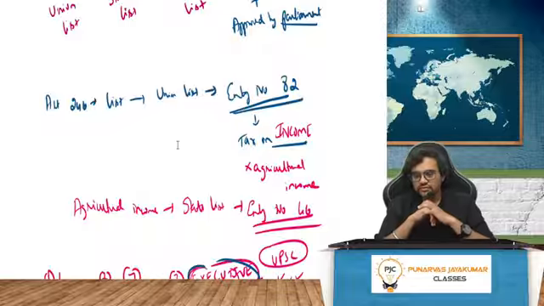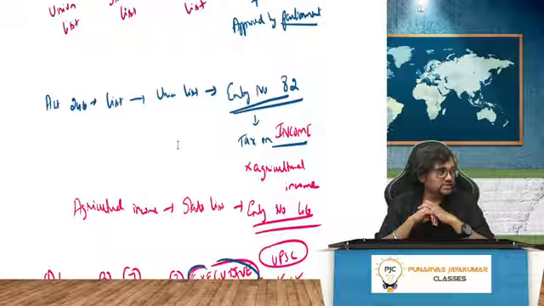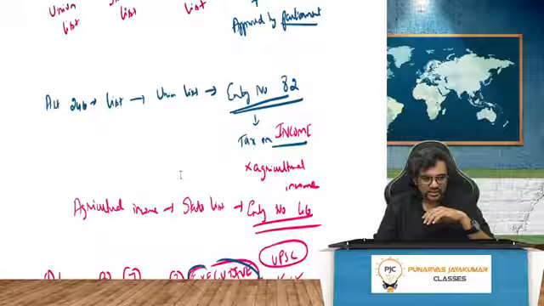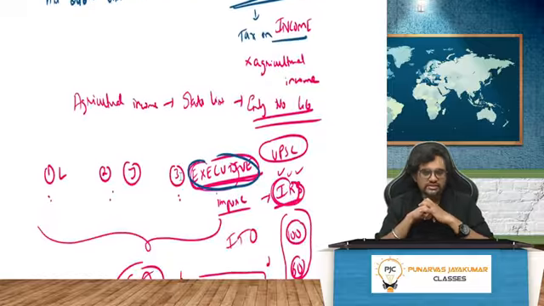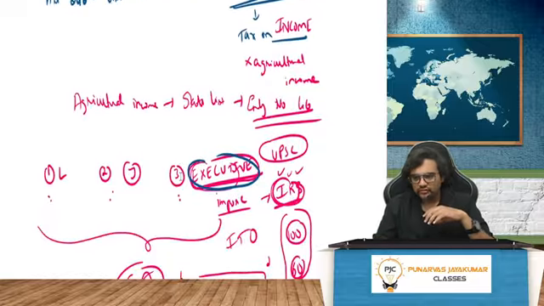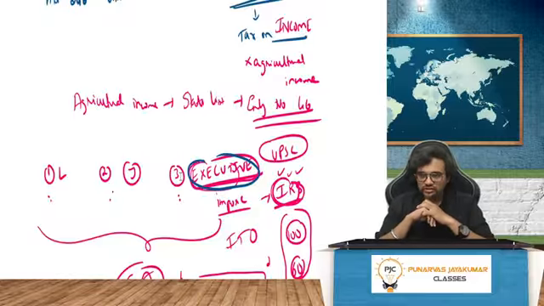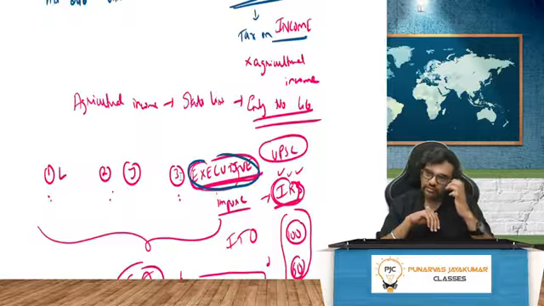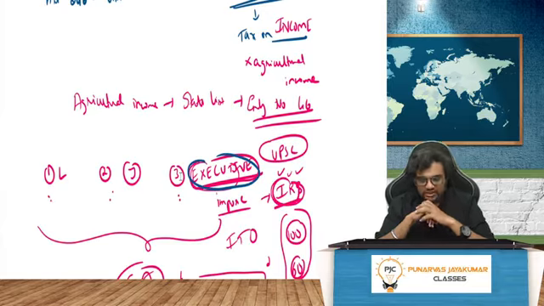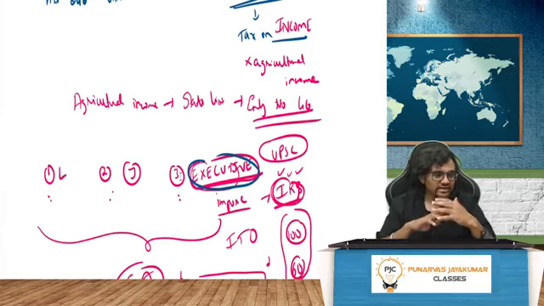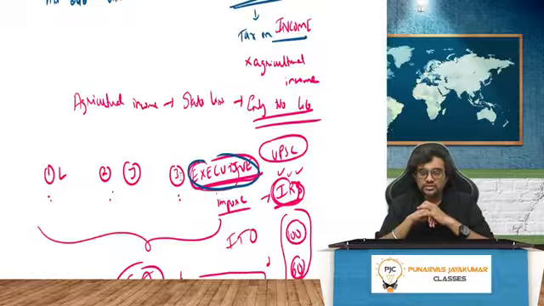So entry number 82, tax on income other than the agricultural income, right? Next, can there be taxation on agricultural income? Yes. Tax on agricultural income is given in the State List, entry number 46. So if in the future they want to tax agricultural income, who has the power? Karnataka government has the power. Tamil Nadu government has the power. Central government does not have the power. So agricultural income, as of now, is not taxed. It's only aggregated, not taxed. What is aggregated? We'll see later. So basically, entry number 46 says so.